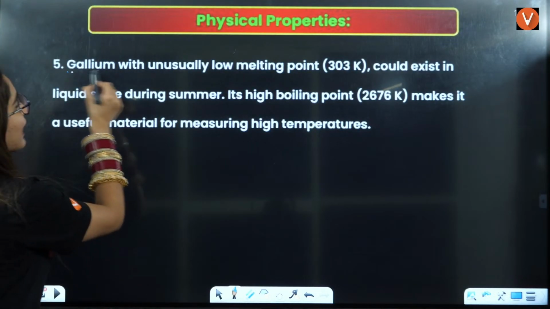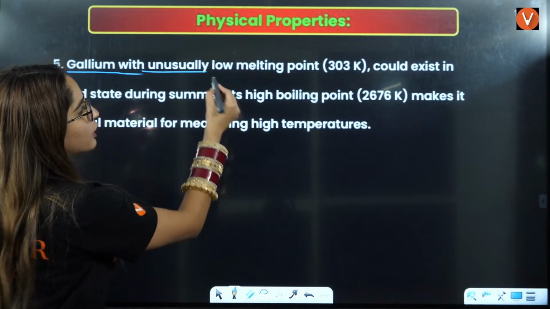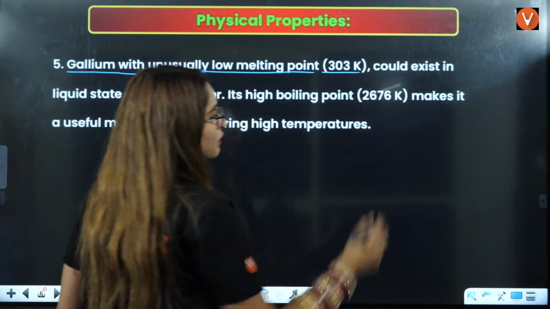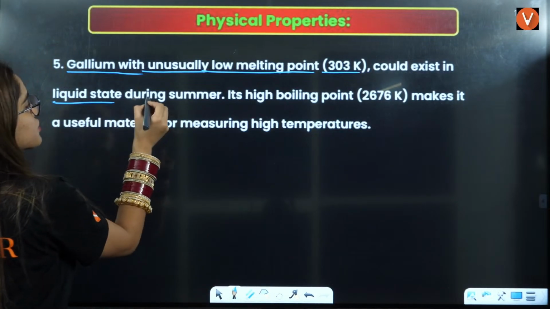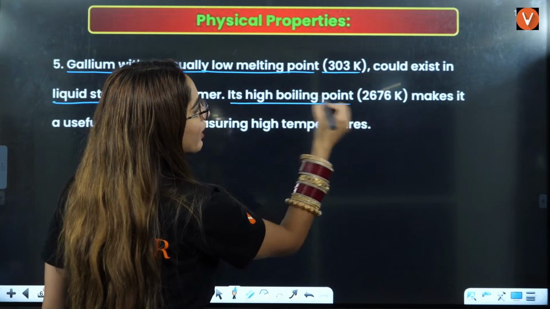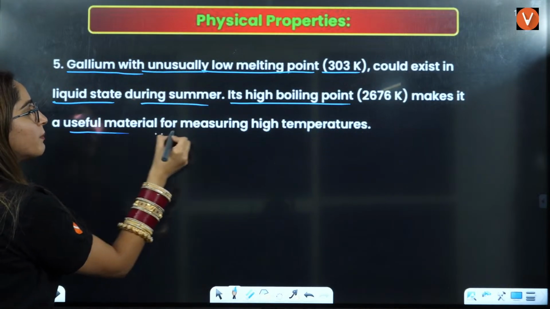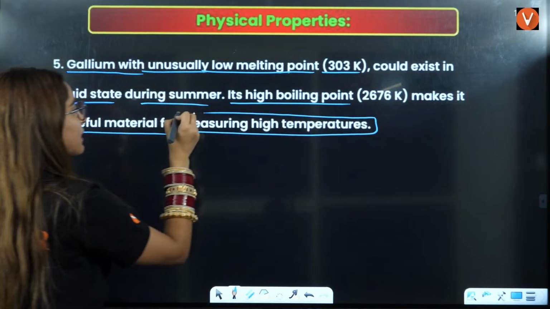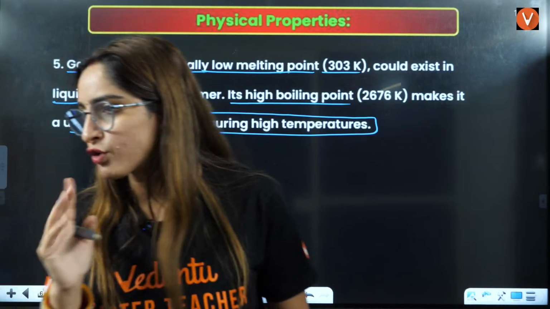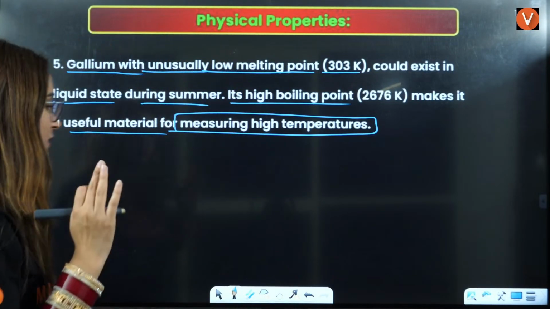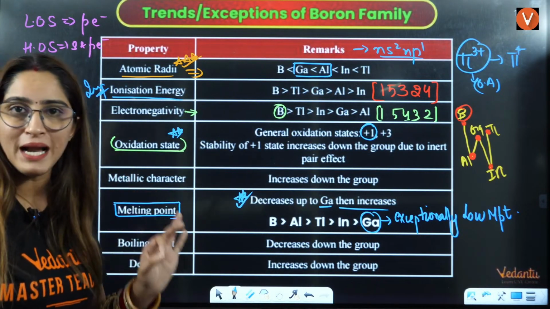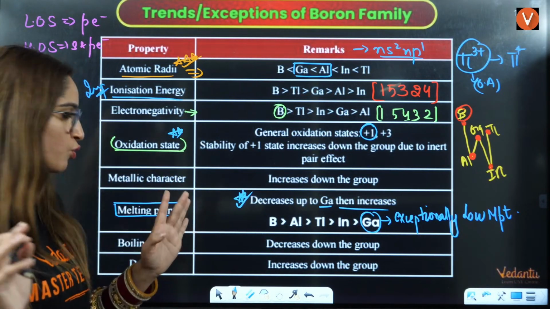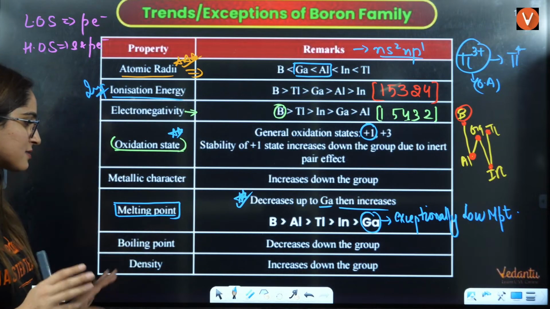That is, gallium with unusually low melting point, that is 303 K. It can even melt in our palms. It could exist in liquid state during summer. Its high boiling point makes it a useful material for measuring high temperatures. Okay, this you have to remember. Always remember this thing. This is very, very important. It has exceptionally low melting point, but the boiling point is not low, right? Okay, then these are normal.